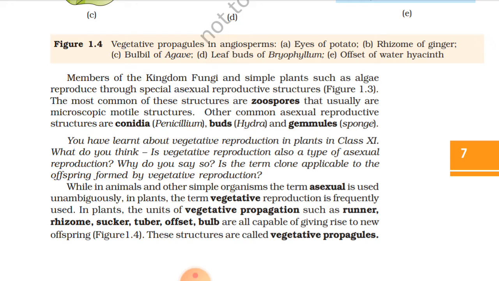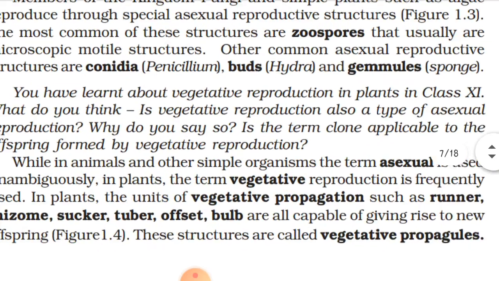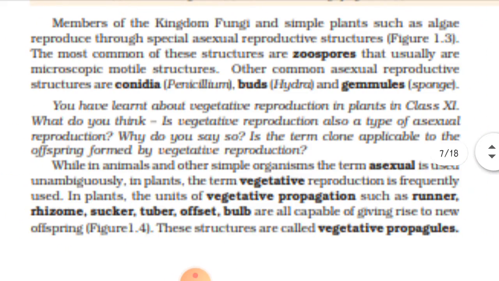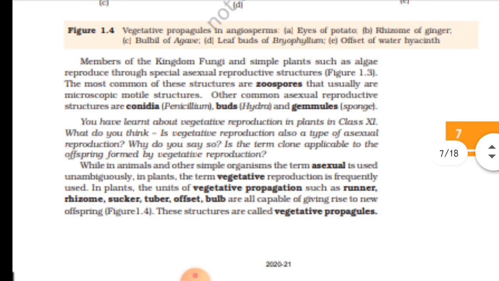Here you can see there is a question asked. I am zooming the question. You have learnt about vegetative propagation in plants in class 11. What do you think, is vegetative reproduction also a type of asexual reproduction? After today's discussion you will come to know whether vegetative propagation is a kind of asexual reproduction or not. Sorry if the screen is blurred because there is a net problem.